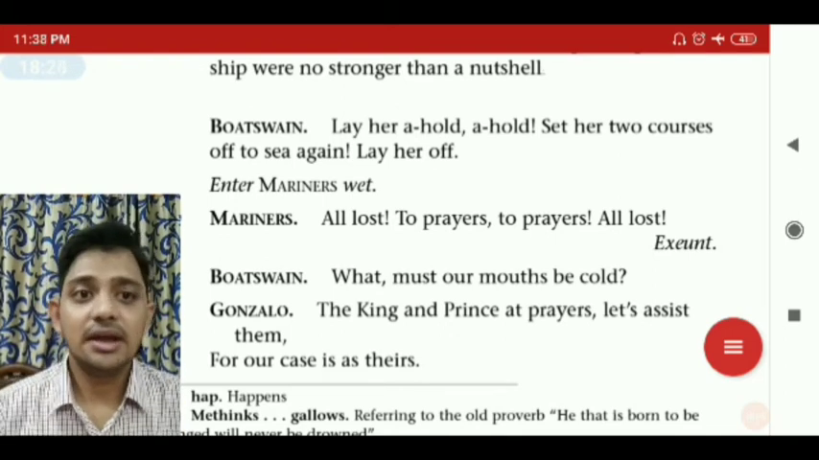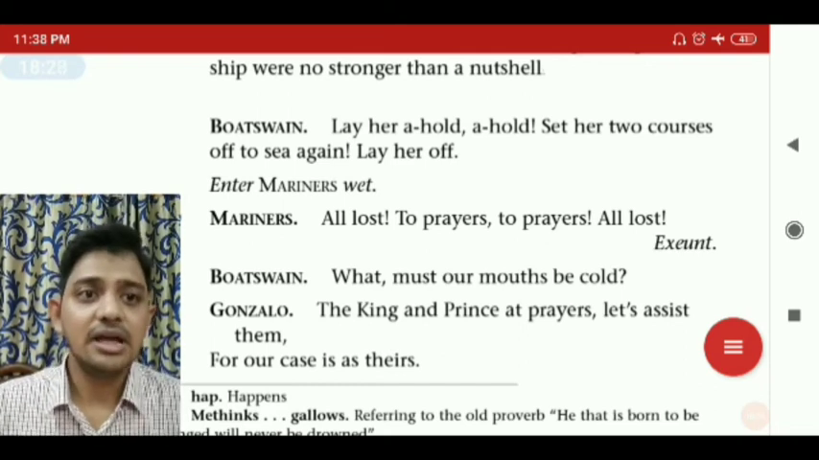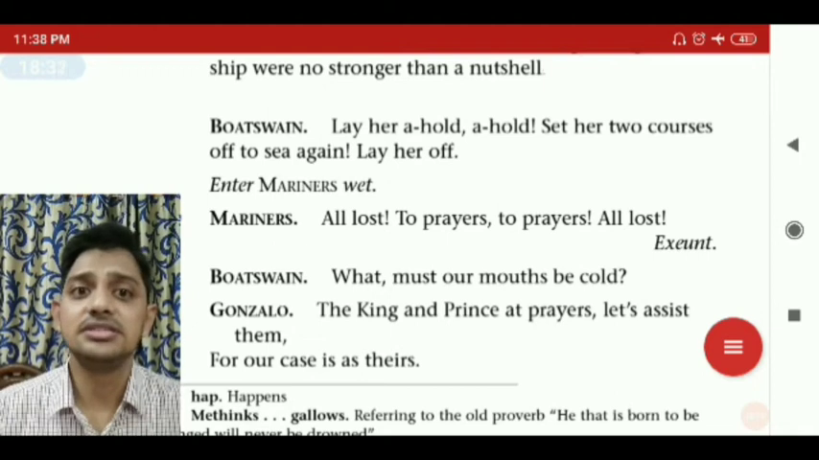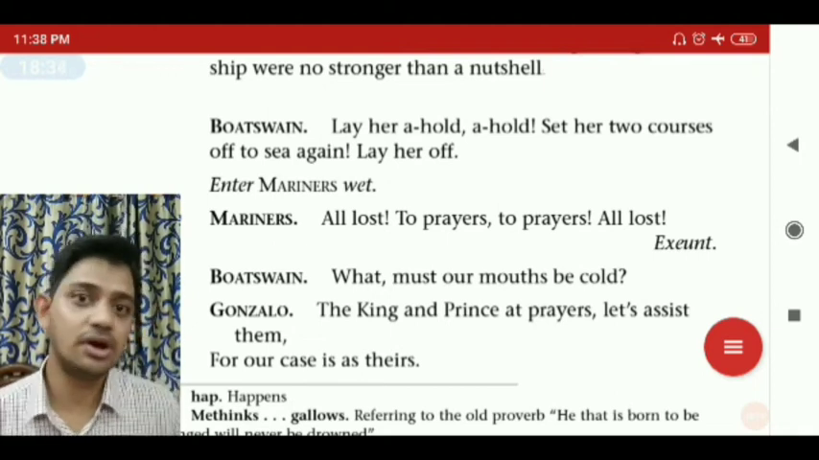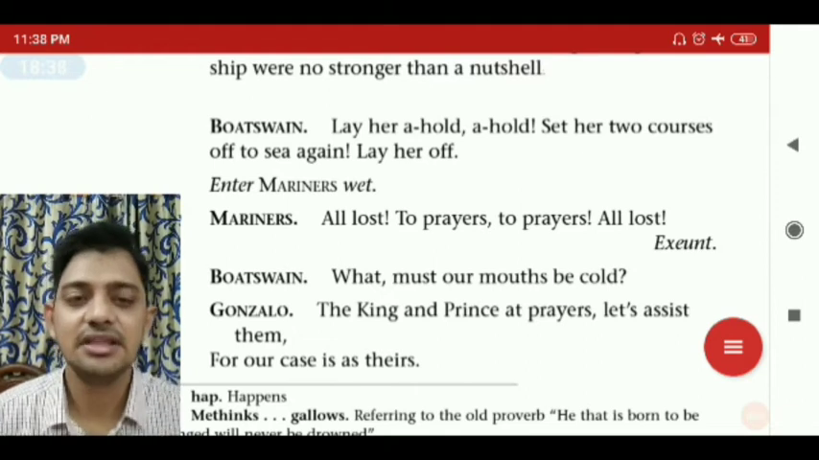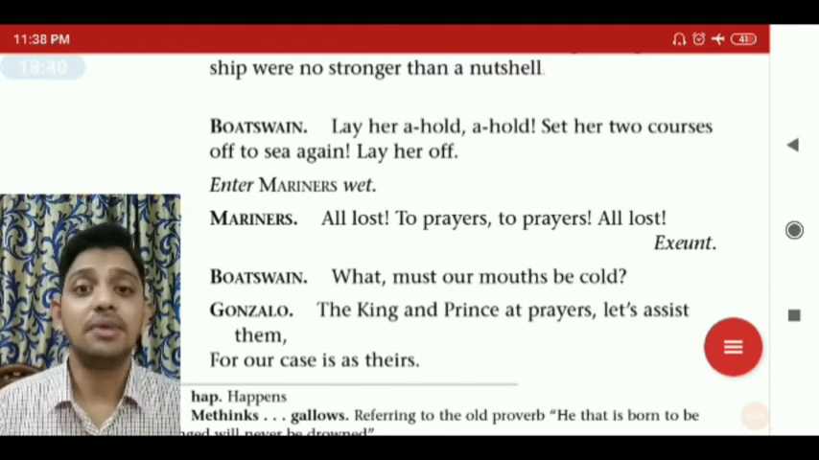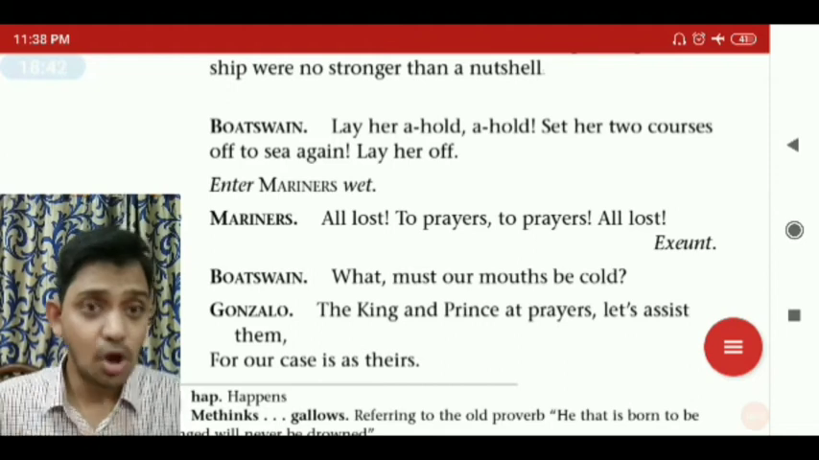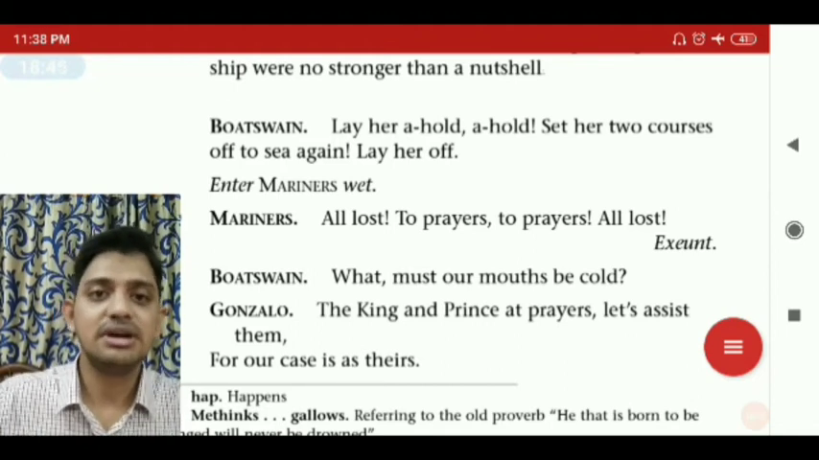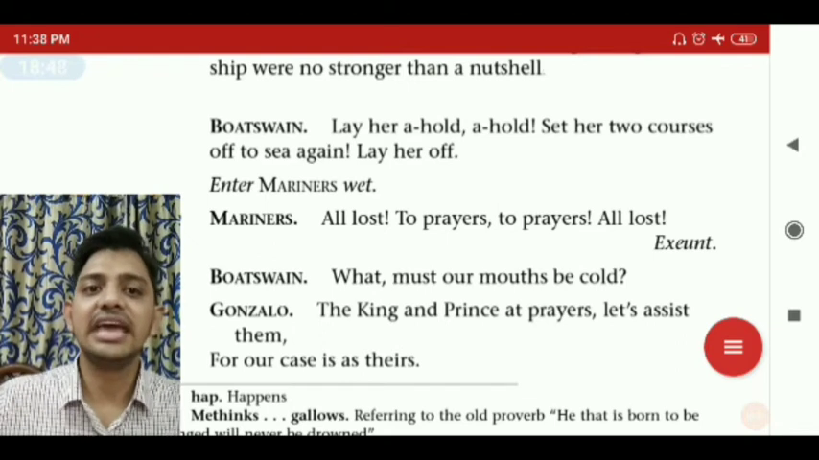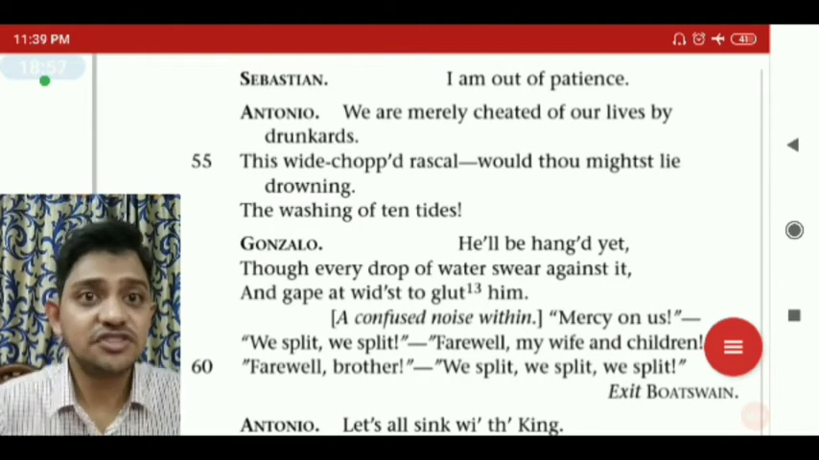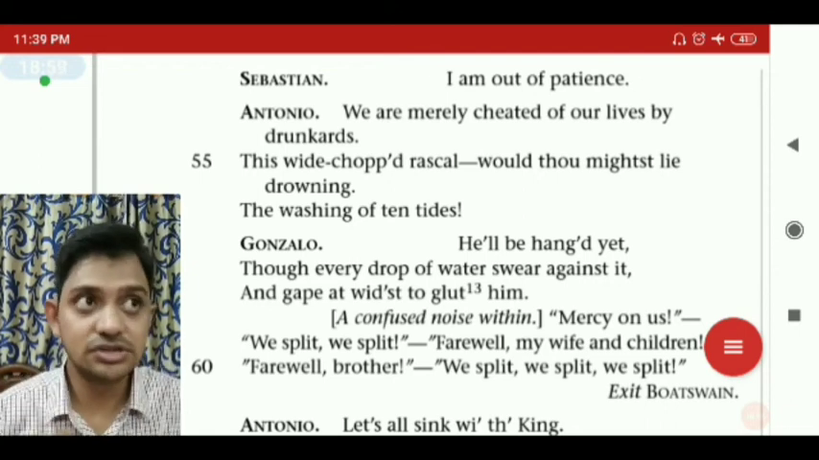Gonzalo: "The king and prince at prayers! Let's assist them, for our case is as theirs." Gonzalo says he is completely afraid now, because he sees the scene. The king and prince both are at prayer. Let us all go, he says to Antonio and Sebastian, and be with the king, so that we all must pray for our lives. Sebastian: "I'm out of patience." And he said that I cannot tolerate all these things.